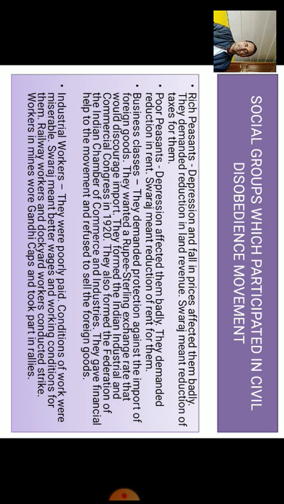Poor peasants: the depression affected them badly. They demanded reduction in rent. Swaraj meant reduction of rent for them. This is the reaction of poor peasants. The business class demanded protection against the import of foreign goods. They wanted a rupee-sterling exchange rate that would discourage imports.